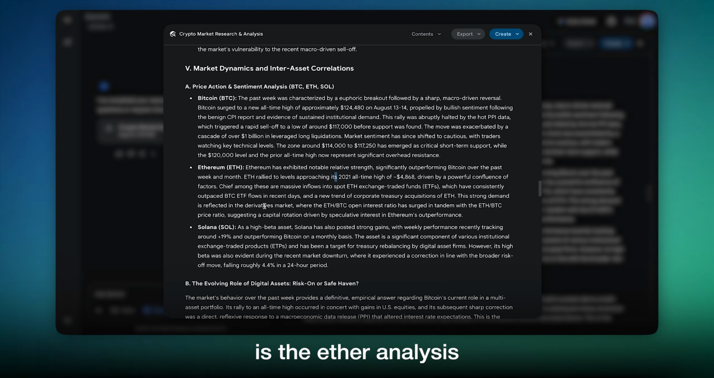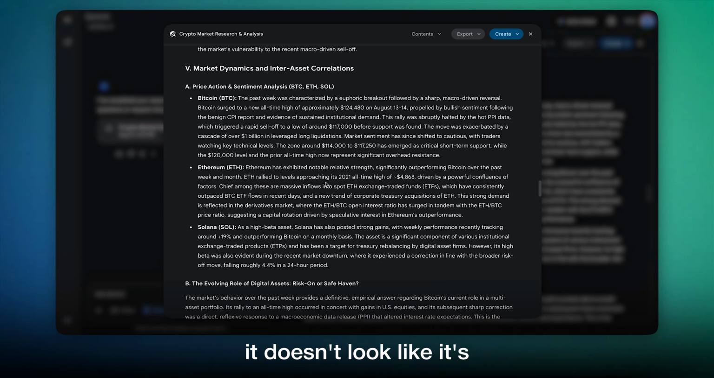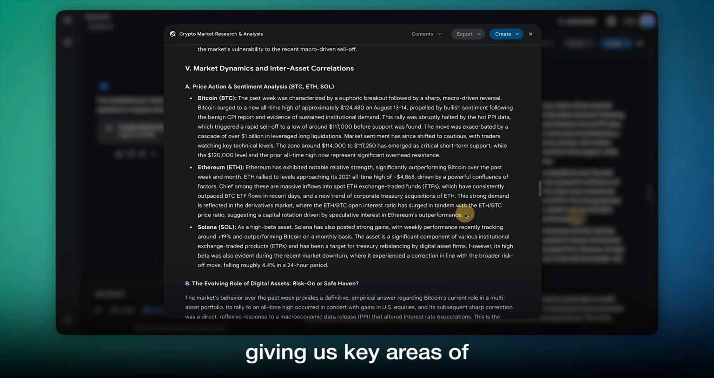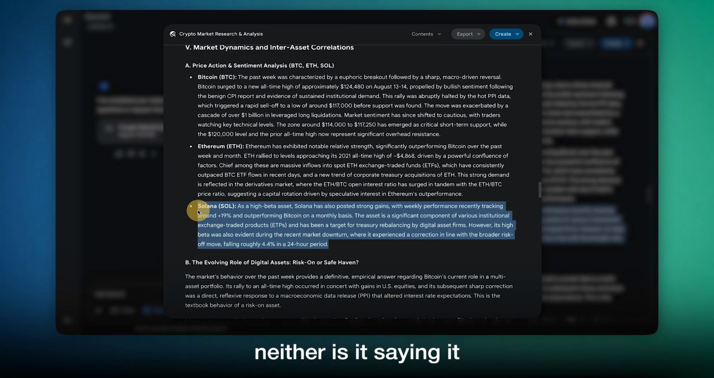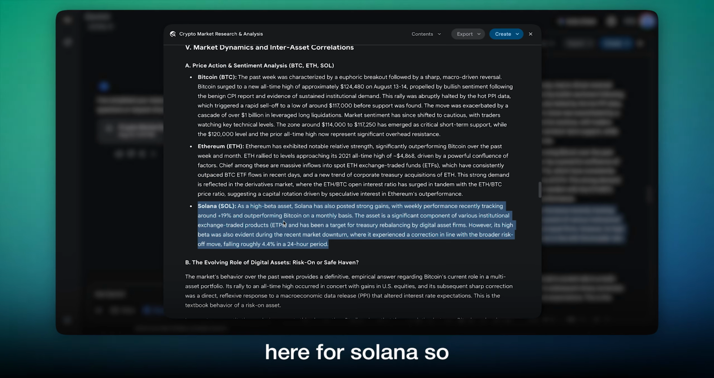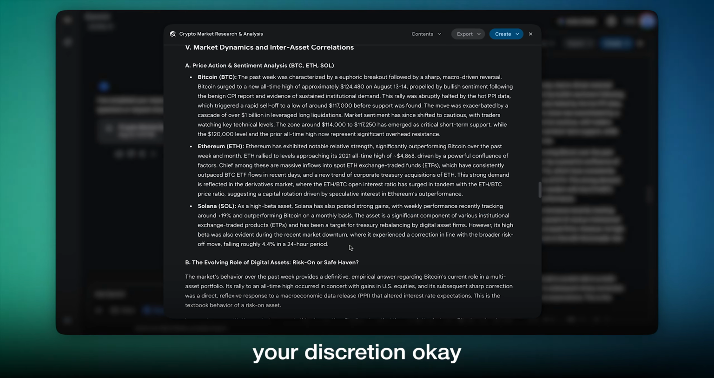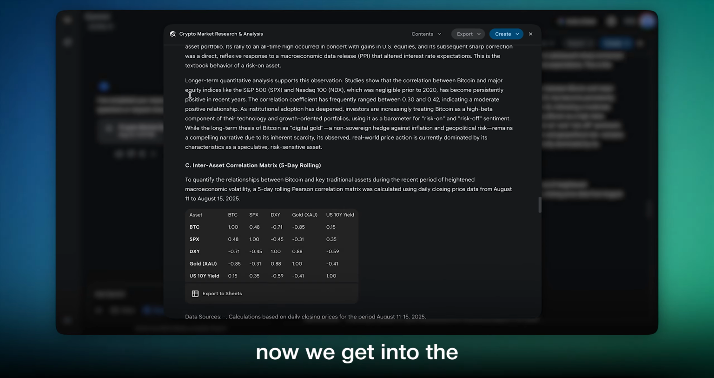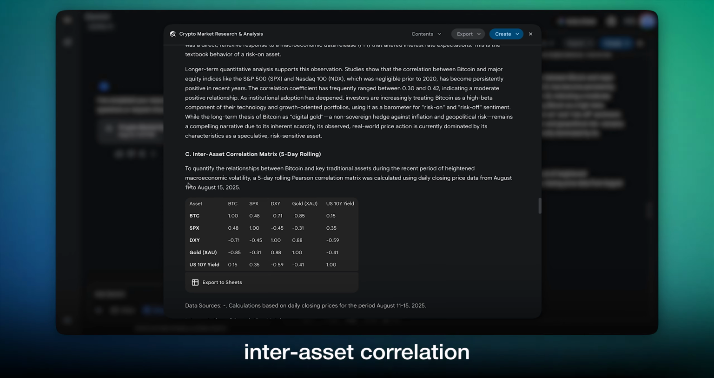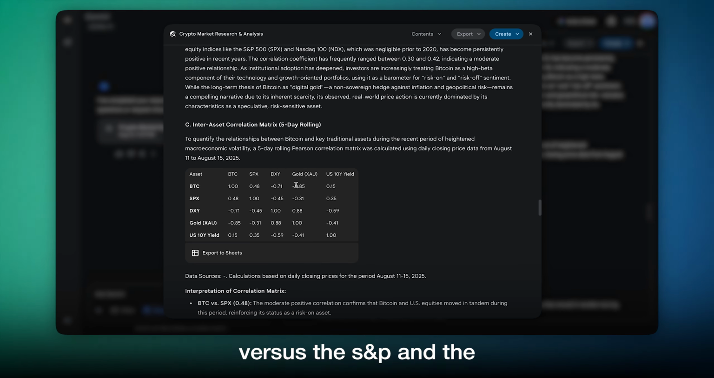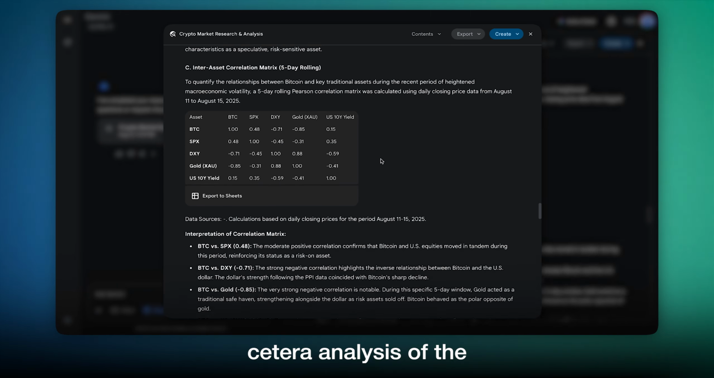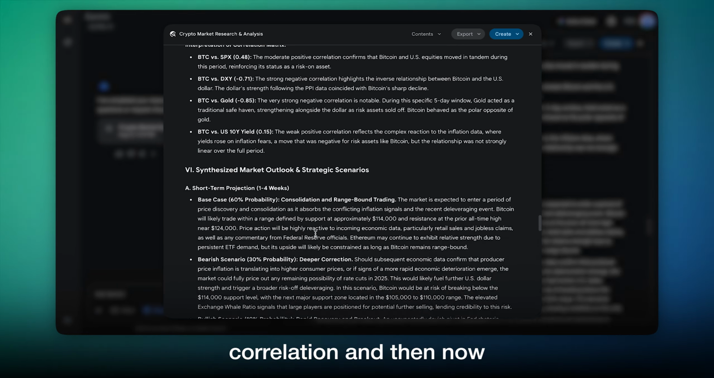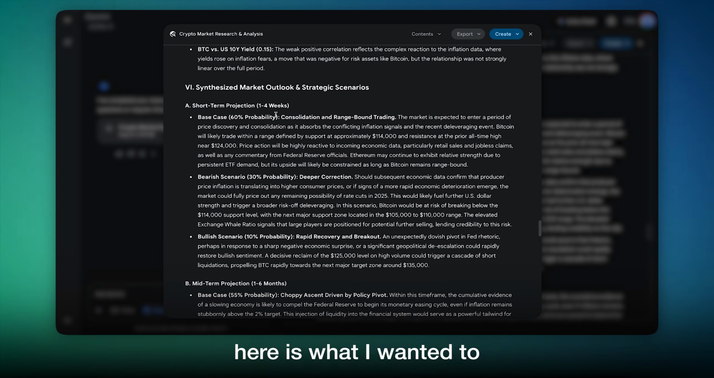Here is the Ether analysis. It doesn't look like it's giving us key areas of support to place your bids for Ether, and neither is it saying it here for Solana. So that's going to be up to your discretion. Okay, now we get into the inter-asset correlation of Bitcoin versus the S&P and the dollar index, gold, etc. Analysis of the correlation.